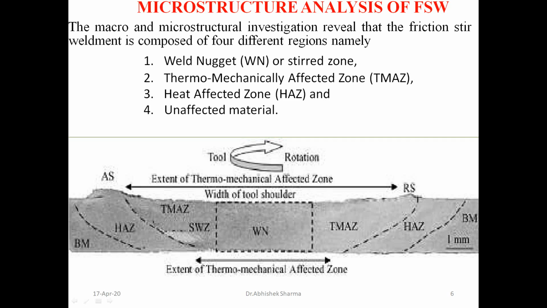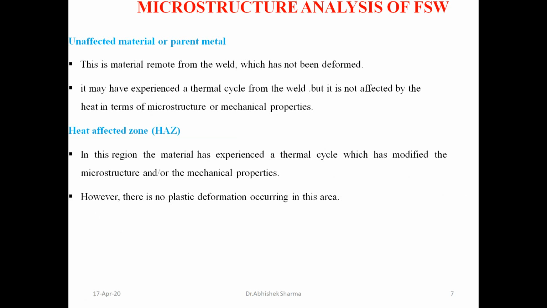As compared to other processes, the heat affected zone is quite small compared to the rest of the fusion welding processes. In the heat affected zone, the material has experienced a thermal cycle and has modified microstructure, however there is no plastic deformation occurring in this case.